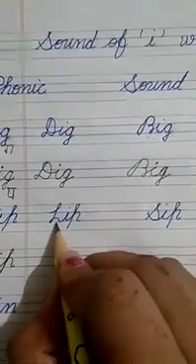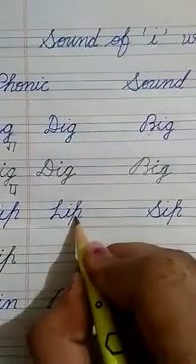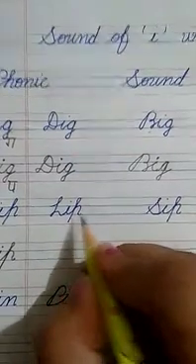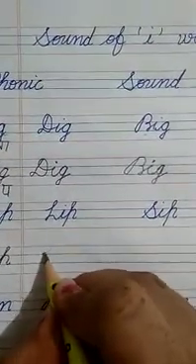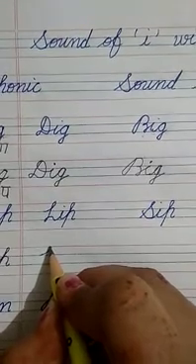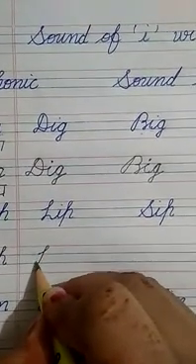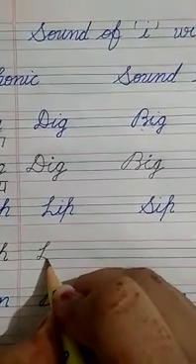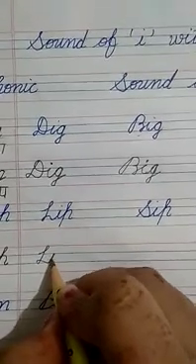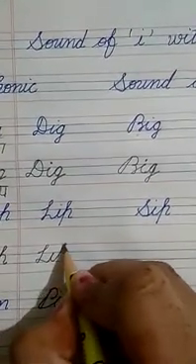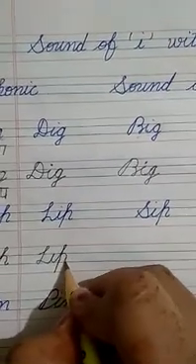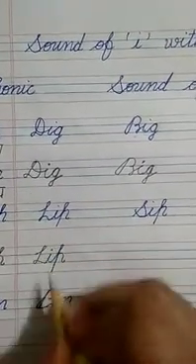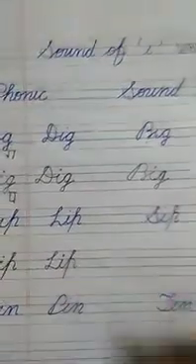Ip. Next sound of L. L-I-P, lip. Start from second line, go up slant, fold down, touch the third line, make a small loop and touch the third line like this. Make small I, go up, down, move back, turn. After that, make dot, L-I-P, lip.